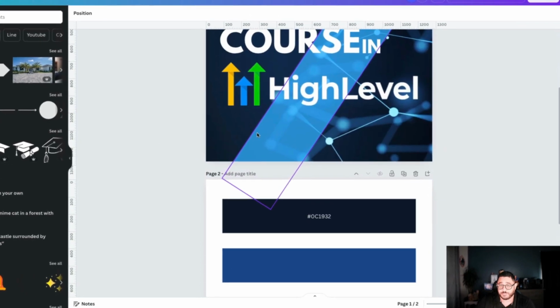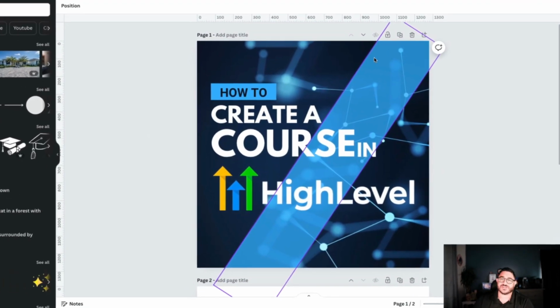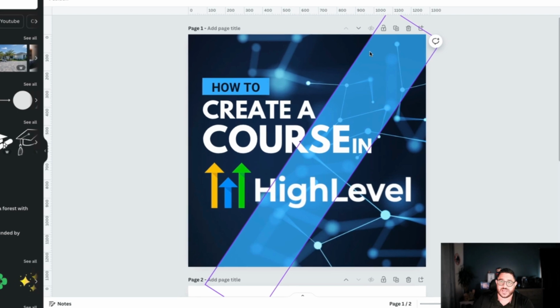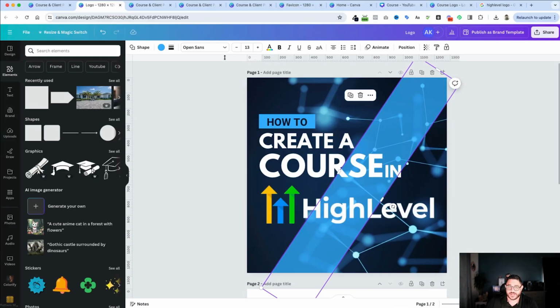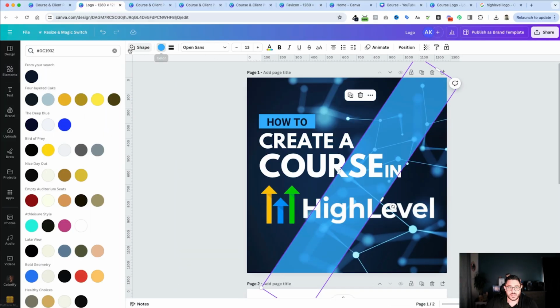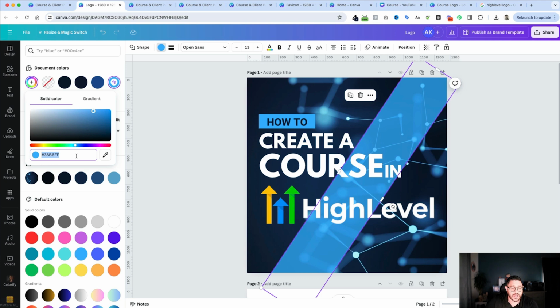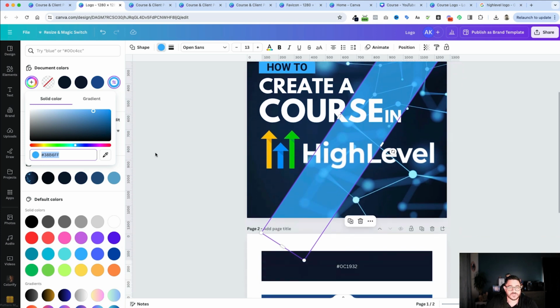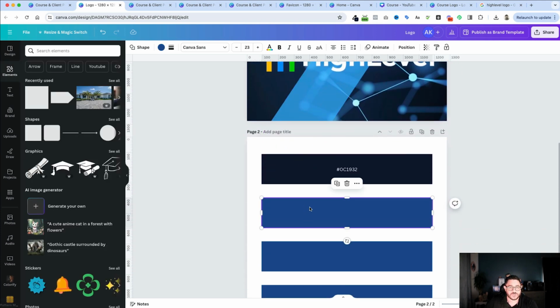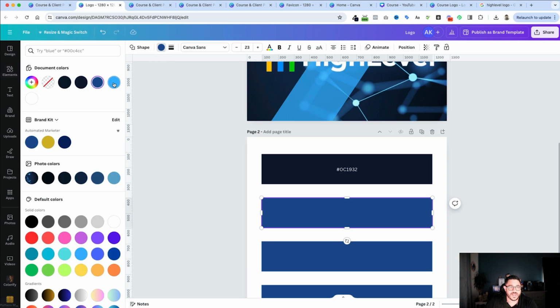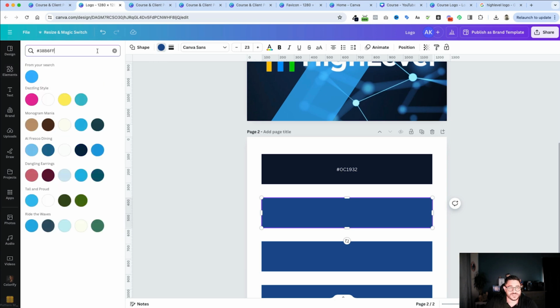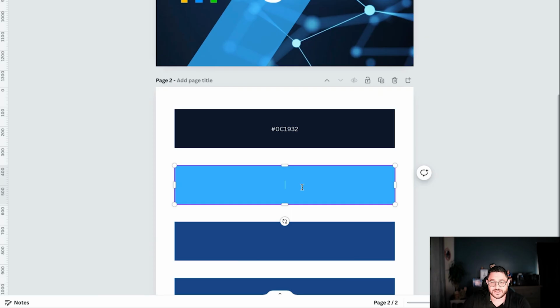Now I need to get this light blue. Now the light blue is a little different because this was created just as a rectangle. So all I gotta do is click on it and then click on the dot and then get rid of the one that I had previously. And if you see here, that number is right there. If I click right here, I can copy that number. All right, so now I go down here, I choose the second choice, click on the dot again. It's right here, but I can also paste that number I have right there and put that color right there and then double click into it and put in the number. I always want to have that number.